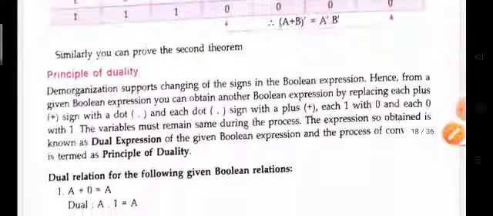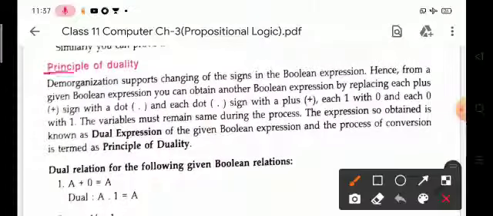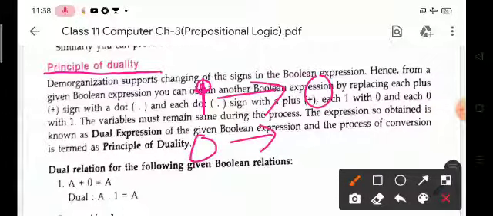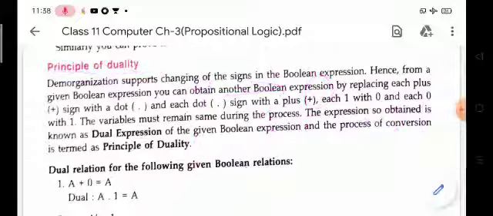The next topic is the principle of duality. This law states that all 1 changes to 0, 0 changes to 1, plus changes to dot, and dot changes to plus sign. This is the conversion of one expression to another expression.